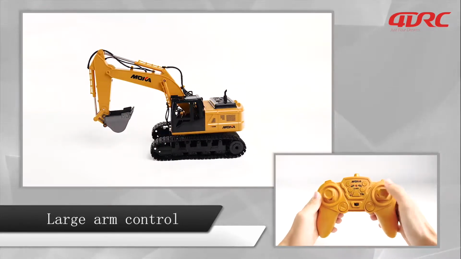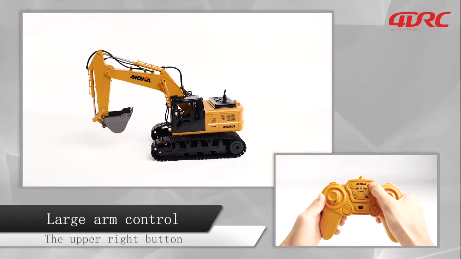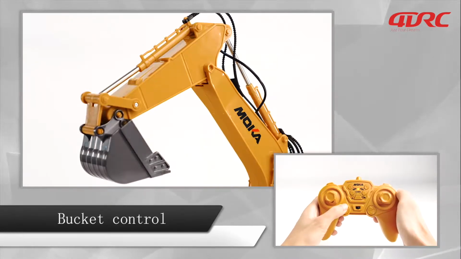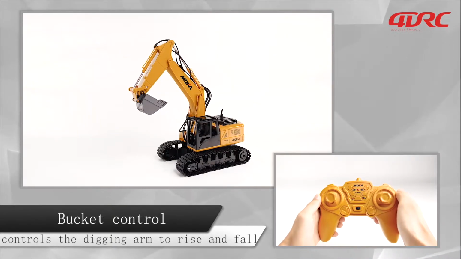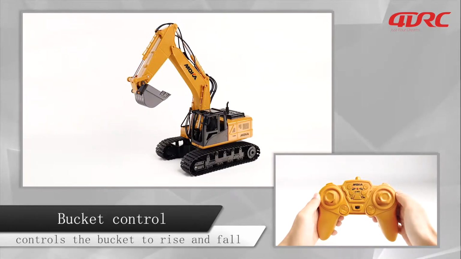Large arm control. The right middle button controls the large digging arm down. The upper right button controls the large digging arm to rise. Middle arm control. The lower left button controls the digging arm to rise and fall. Bucket control. The lower right button controls the bucket to rise and fall.